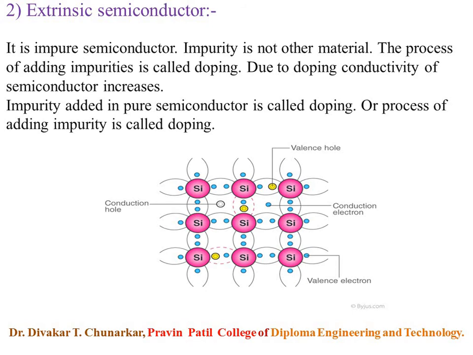So extrinsic semiconductor is a very much better material as compared to intrinsic semiconductor. Intrinsic semiconductor is pure semiconductor, and extrinsic semiconductor is impure semiconductor.